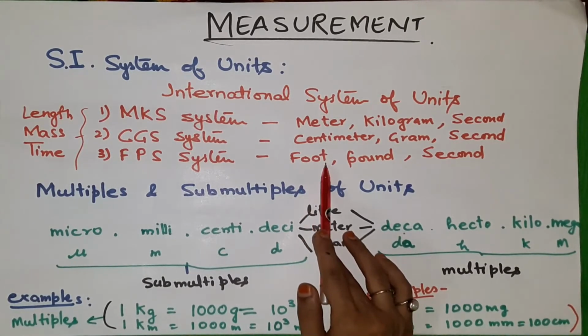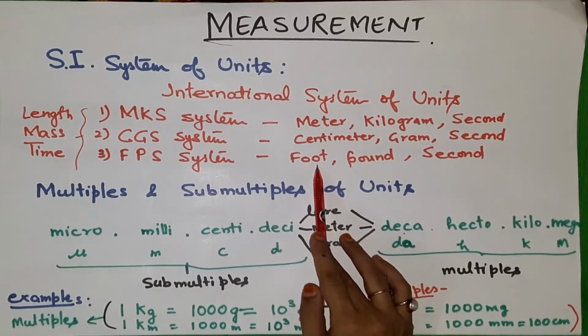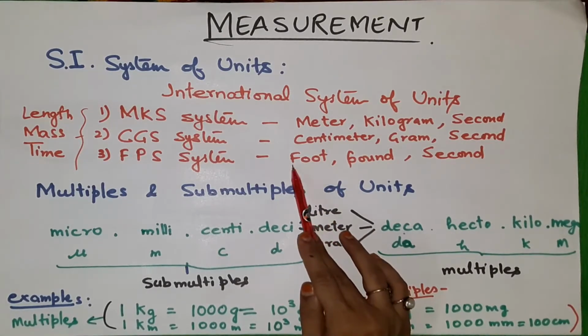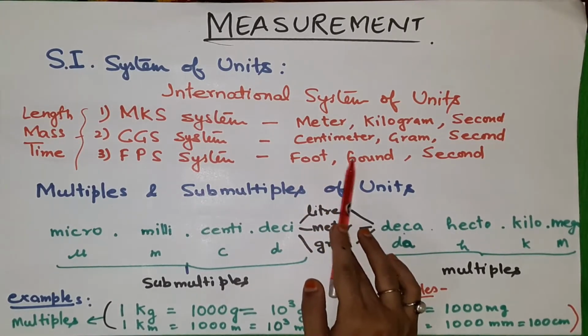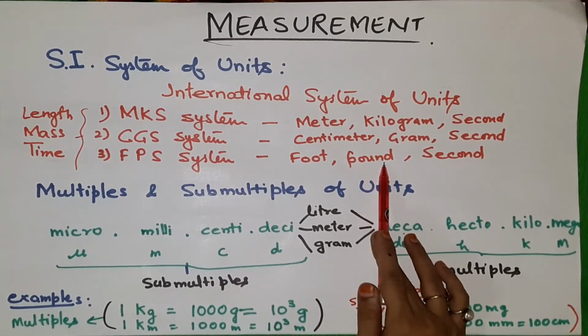Just like your height, your height is in centimeter and also in foot. Foot means feet, 5 feet, 6 feet, 4 feet, and 5 inch, like that. Then pound. You might have heard pound when ordering a cake.